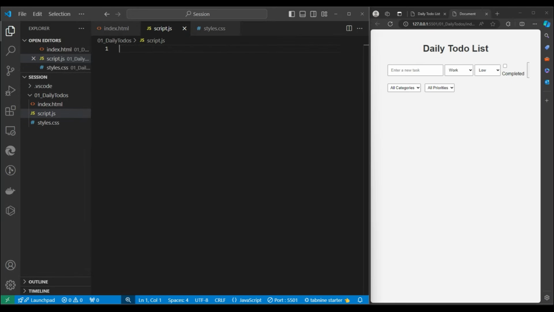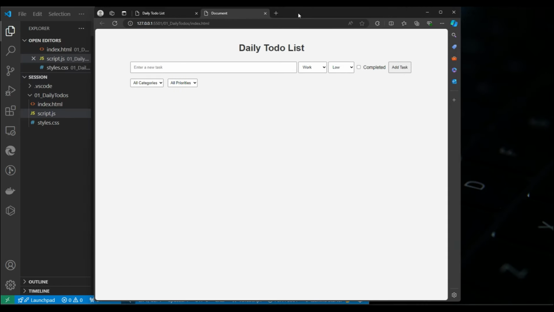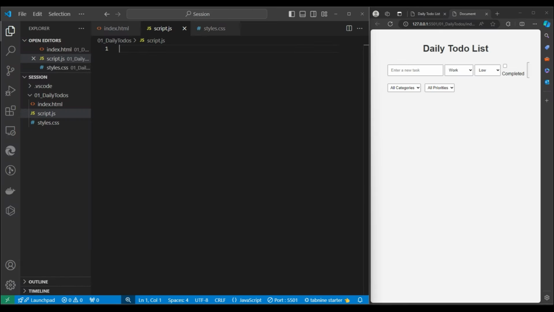In JavaScript, whenever we load any HTML file, the browser will create a DOM object. Definitely we have heard about it. DOM means Document Object Model. The meaning is that whenever JavaScript runs this HTML, behind the scene it will create a DOM for us, which we can easily access in JavaScript. And the DOM actually looks like a tree.